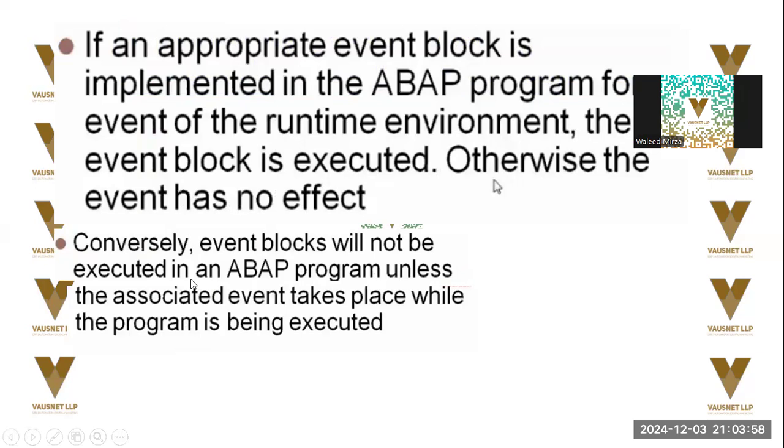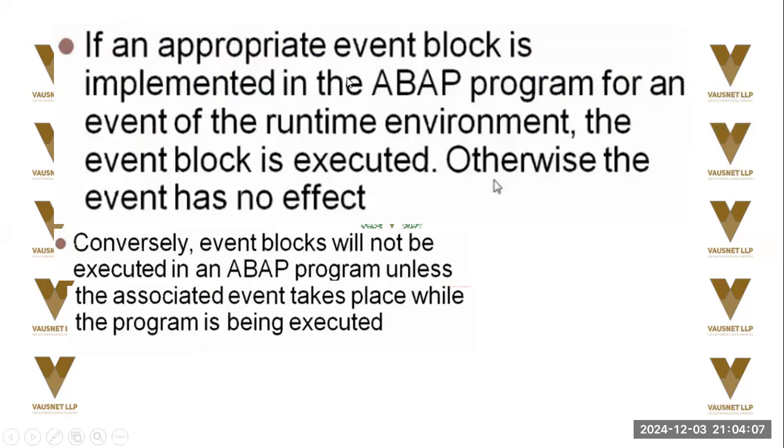Now, if an appropriate block is implemented in ABAP for the event at runtime, the event block gets executed. Otherwise, the event has no effect. It does not actually crash a program. Conversely, event blocks will not be executed in an ABAP program unless the associated event takes place while the program is running.